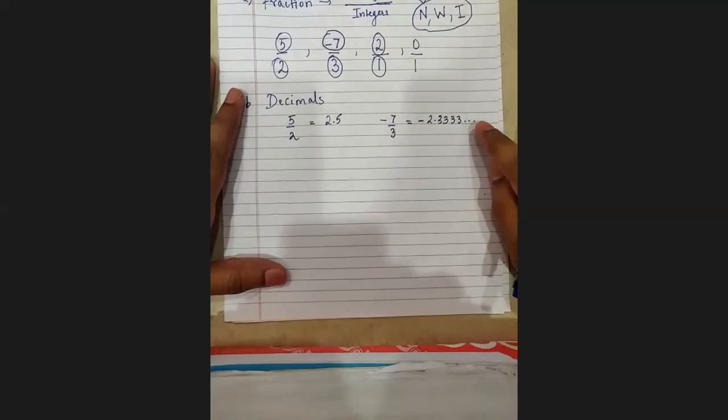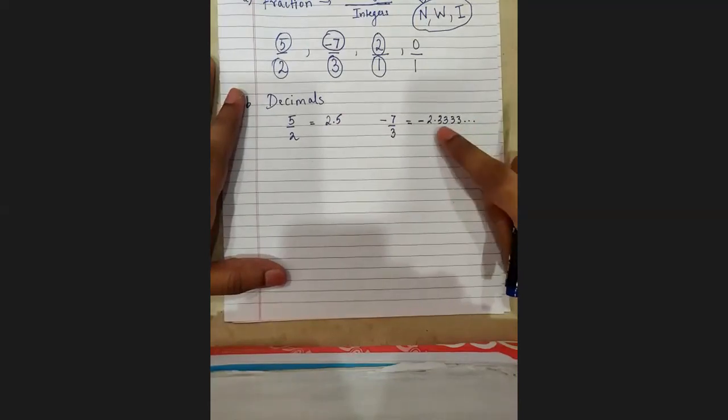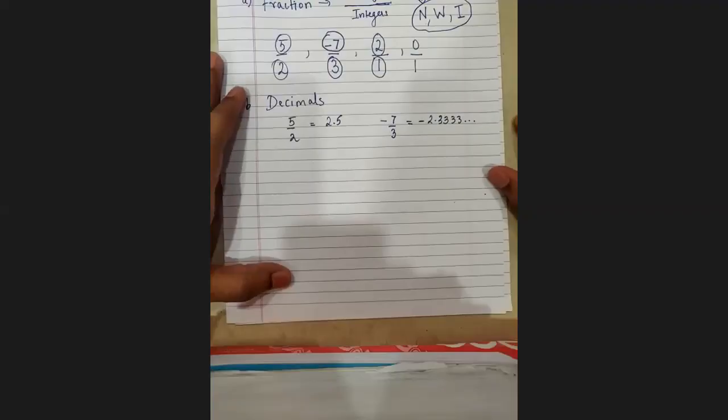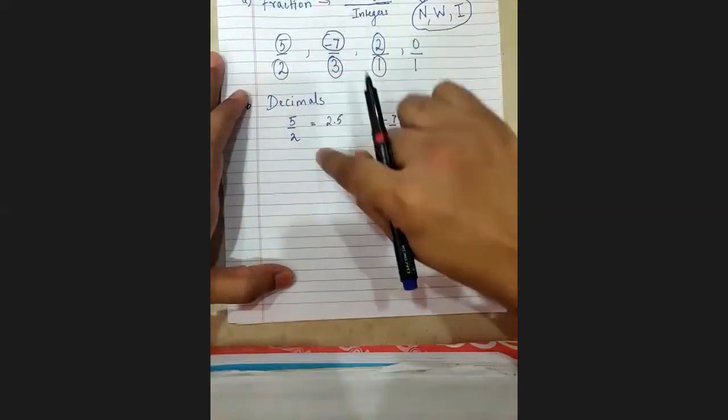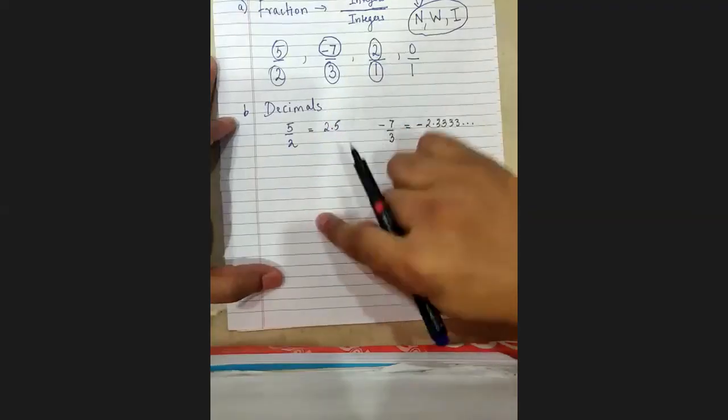But it is not just non-terminating. I can even see that it is repeating too. 3 is repeating again and again, and it will only be 3s after this. So it is not just non-terminating, it is also recurring. We don't use the word repeating to describe numbers, we use the word recurring. Recurring means this number 3 will keep on repeating forever. Fine. So this is what we realized when we saw these two. There are two types of decimals. So in rational numbers there are two types, and in decimals again there will be two types.